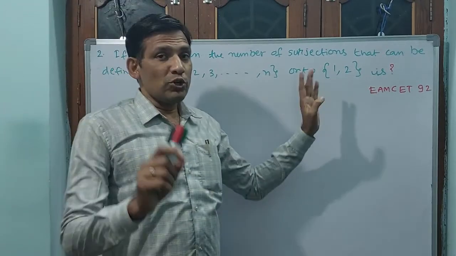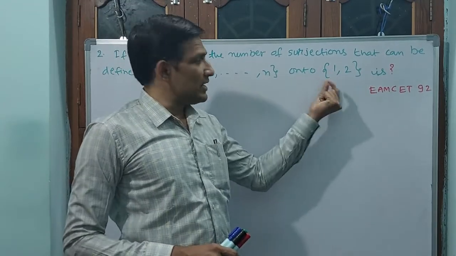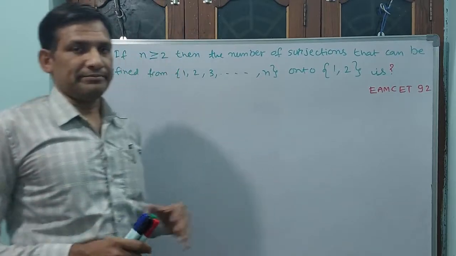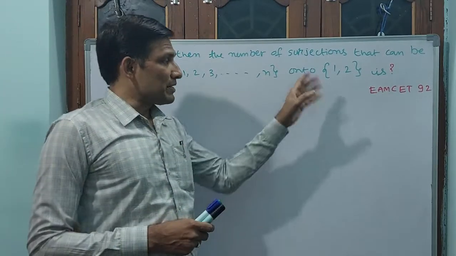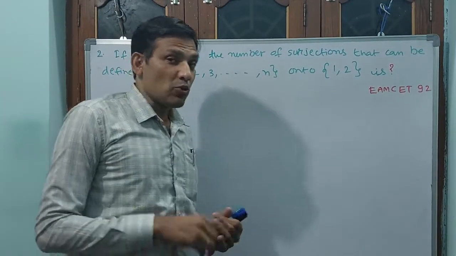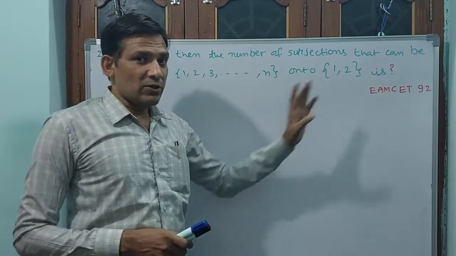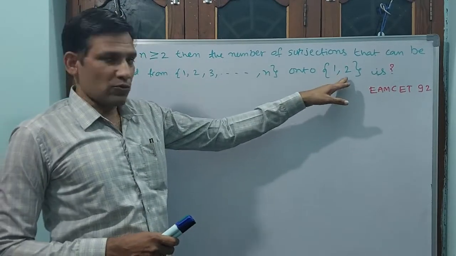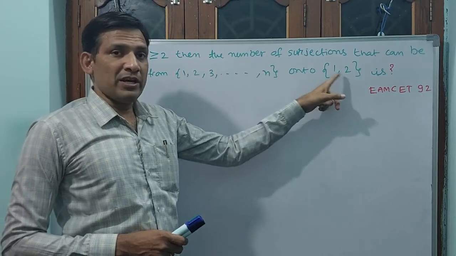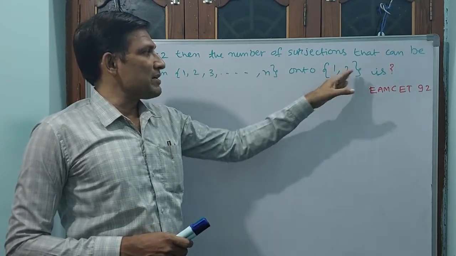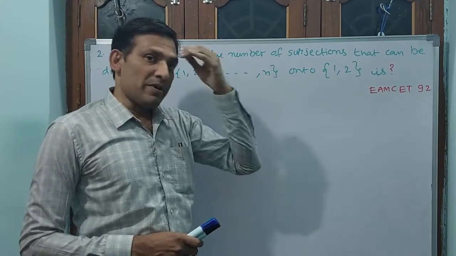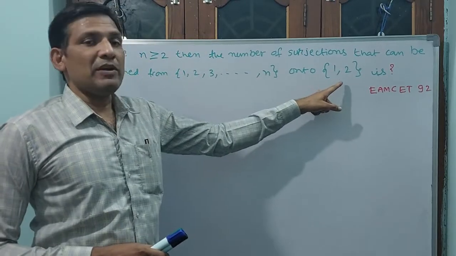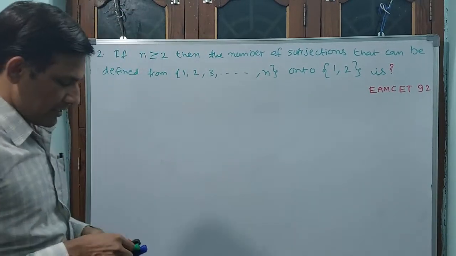Set B contains only 2 elements. Here 1, 2 is there, but 3, 4 may also be there, or 7, 8, or 100, 101. That is different. But the number of elements in set B is 2. That is very important.